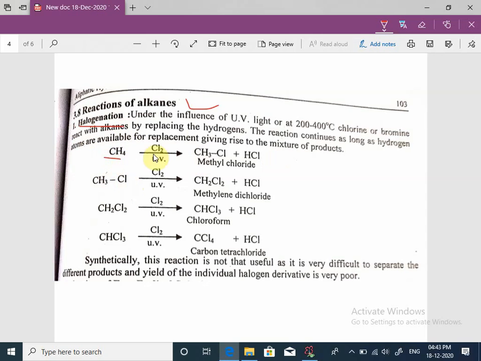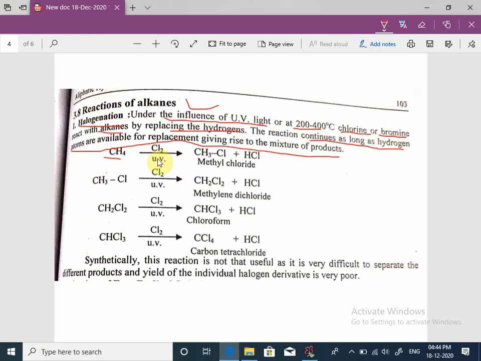Under the influence of ultraviolet light or at 200 or 400 degrees Celsius, chlorine or bromine react with alkanes by replacing the hydrogens. The reaction continues as long as hydrogen atoms are available for replacement, giving rise to a mixture of products.